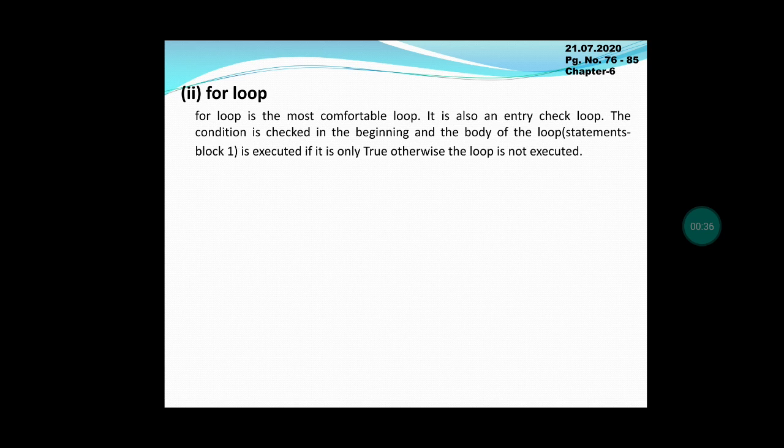Let us see the syntax of the for loop. For counter variable in sequence, if the given condition is true, statement block 1 will be executed. In the for loop also, like the while loop, an else part is there. If the condition is not satisfied, it comes to the else part. In the while loop, a control variable is there. Instead of the control variable, in the for loop, a counter variable is there. But both are the same. Sequence in the syntax refers to the initial, final and increment value.